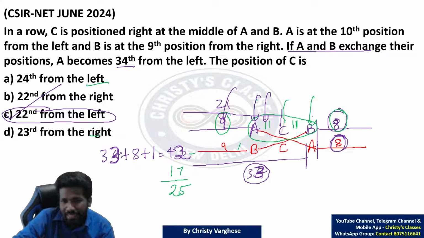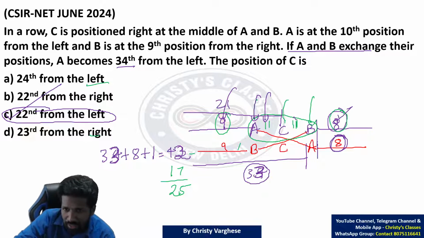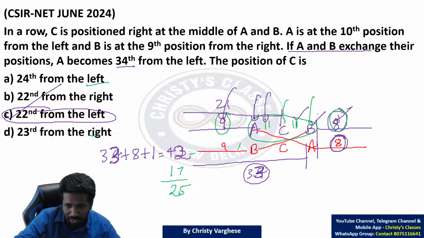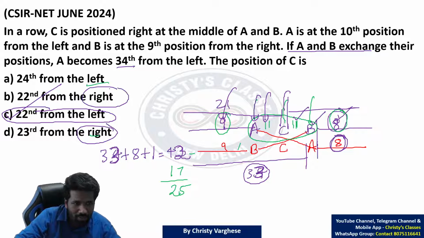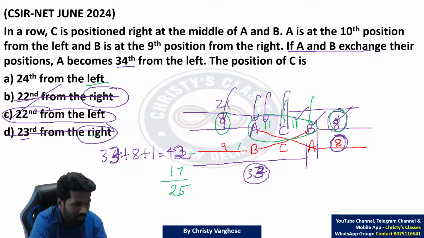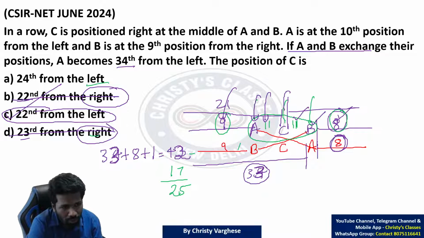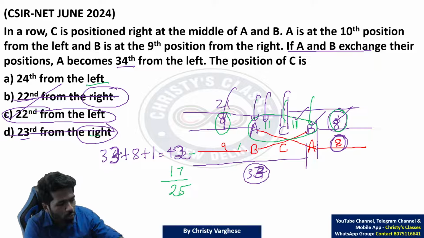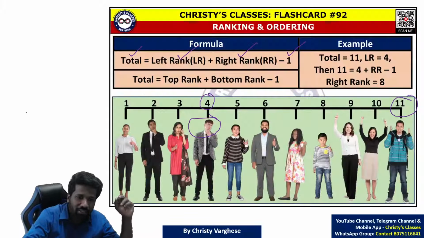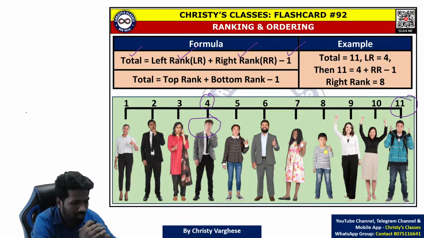What about from the right? From the right, 8 persons, 11 persons, 19, plus B, 20. 20 people to the right of C means C is the 21st from the right. There is no option where 21st from the right is mentioned. 22nd and 23rd are both wrong. Option C is the only correct answer. Challenging question, but if you know the way of solving this kind of question, it is doable. Ranking and ordering we will be discussing as a separate lecture. If you have this theory with very basic understanding, it is doable and solvable.